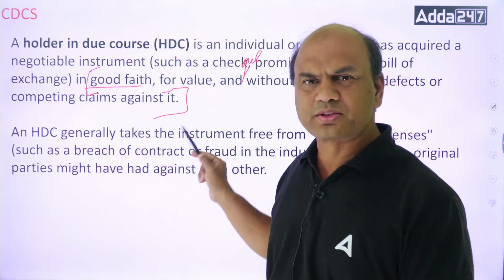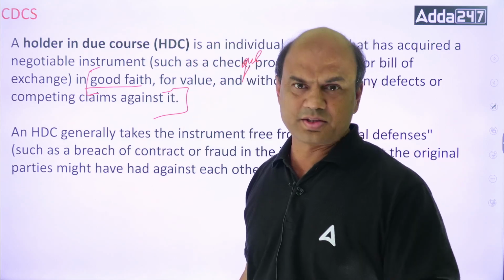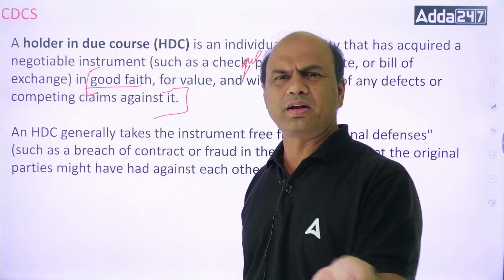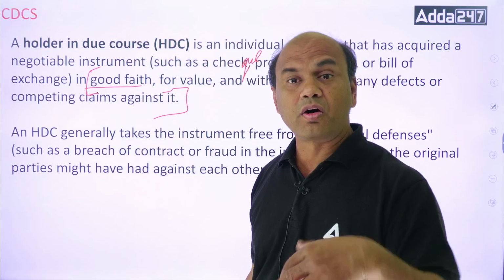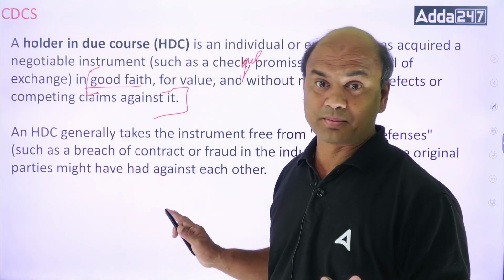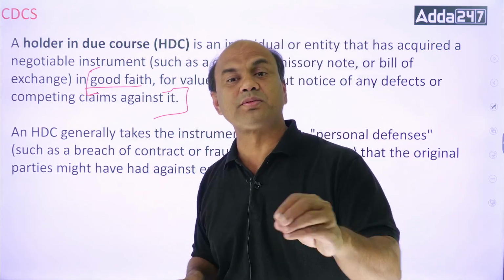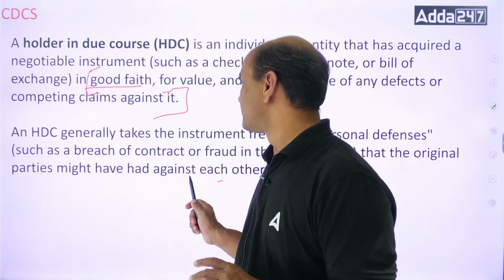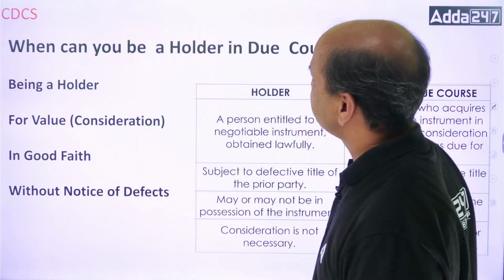I don't know the defects, whether this bill of exchange was rejected, or whether it might have been given to you for something you were to do, and whether you have done it completely, or whether this bill of exchange is worthless, null and void. It can happen. I don't know. So I have taken it in good faith. I have given you some service or something and you have given me this. So this is basically good faith.